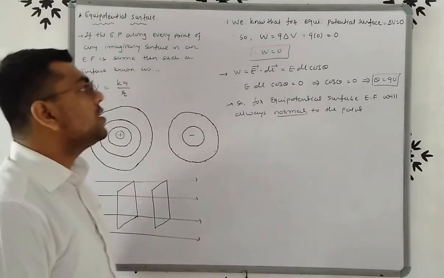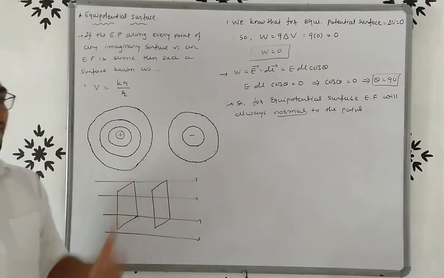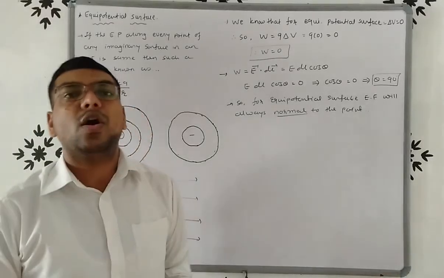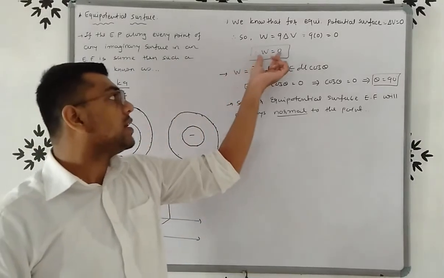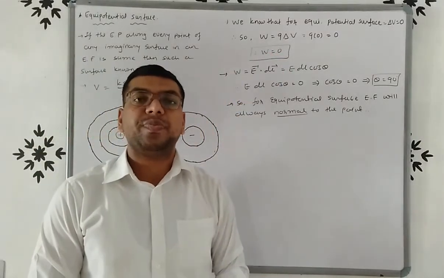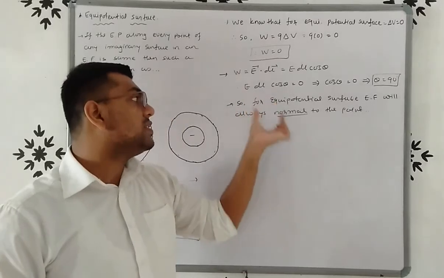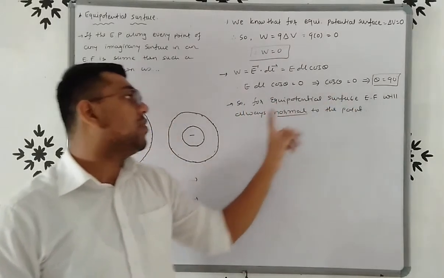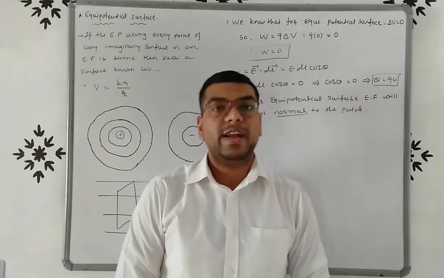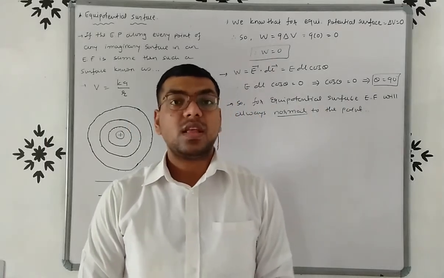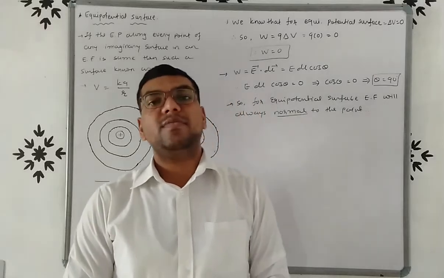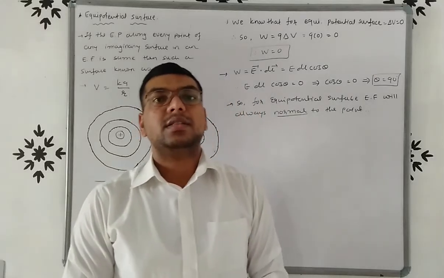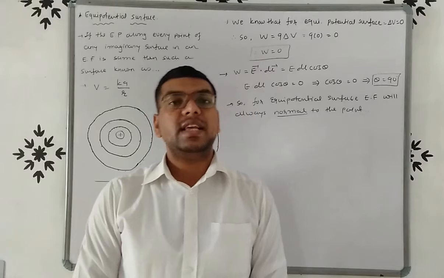Right. So here we can say that for an equipotential surface, if you want to move a charge, then the work done should be 0. Next, for equipotential surface, electric field will always be normal to the point. That is number 2.